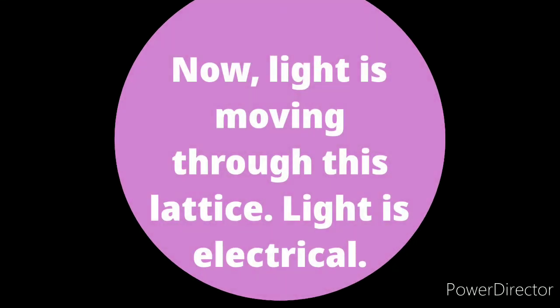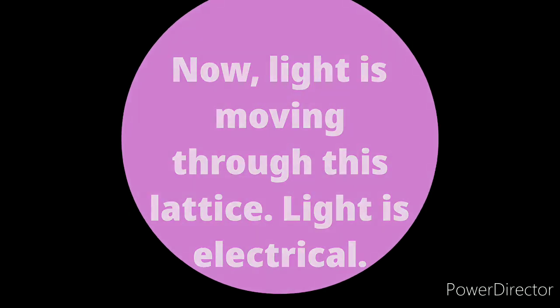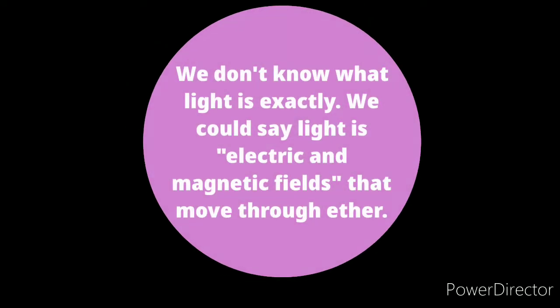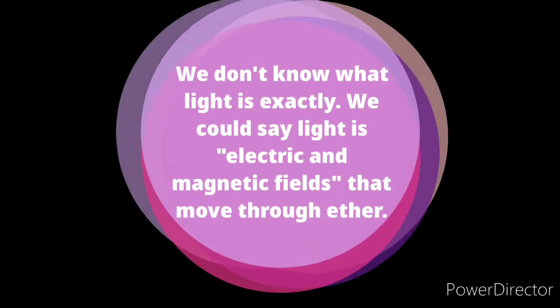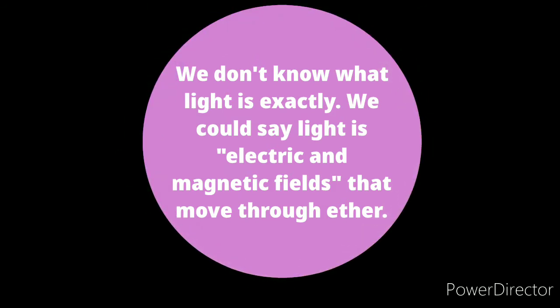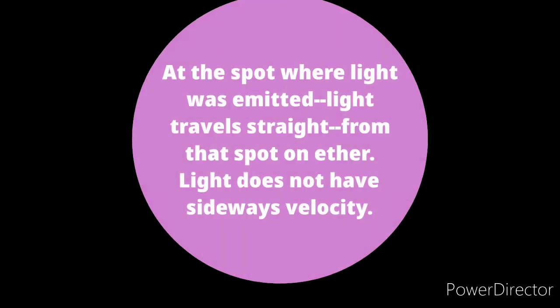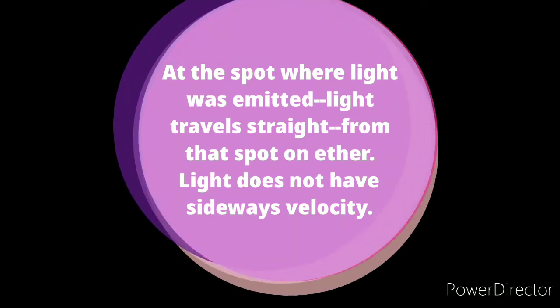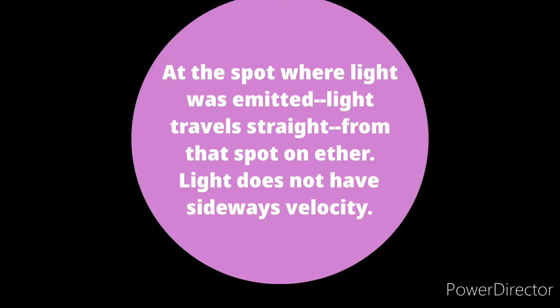Now, light is moving through this lattice. Light is electrical. Looks like there are charges moving through ether. Positive and negative moves through ether. We don't know what light is exactly. We could say light is electric and magnetic fields that move through ether. At the spot where light was emitted, light travels straight from that spot on ether. Light does not have sideways velocity.